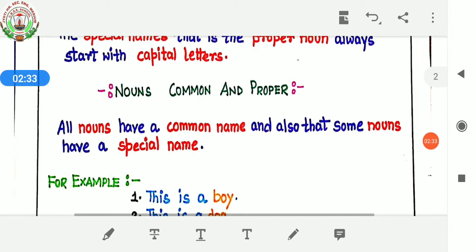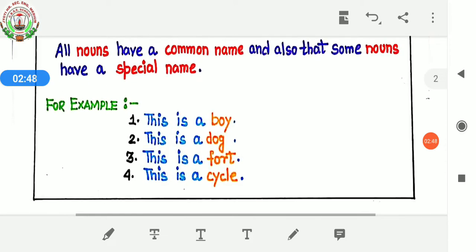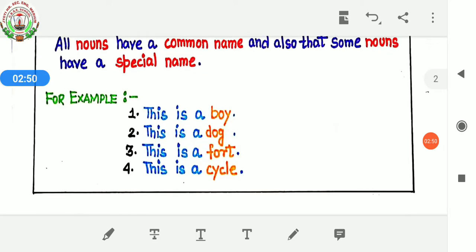Nouns, common and proper. All nouns have a common name, and also some nouns have a special name. Let's see some examples. This is a boy. This is a dog.